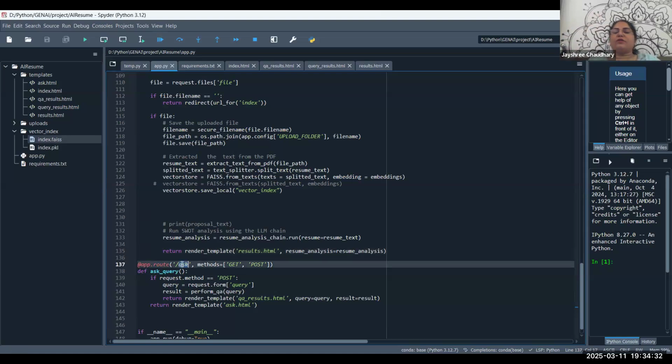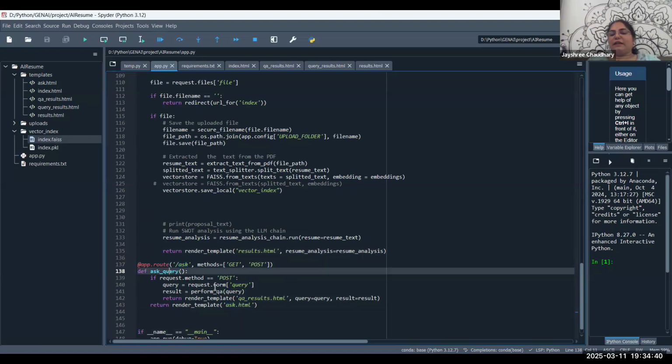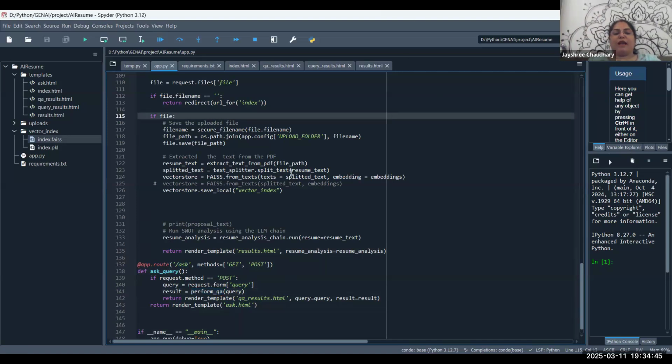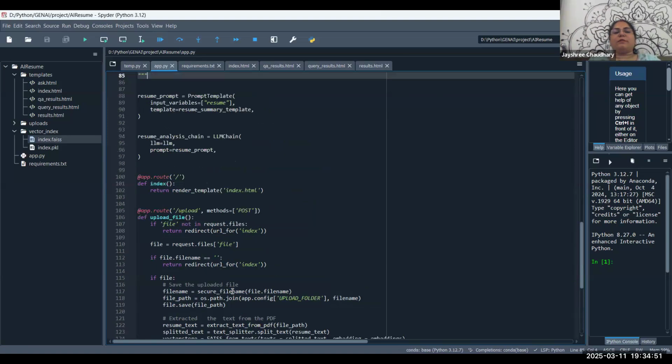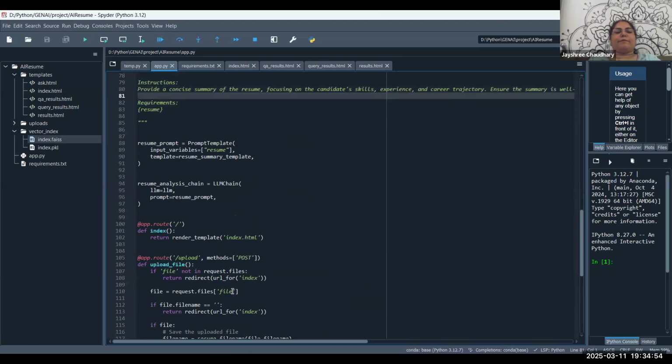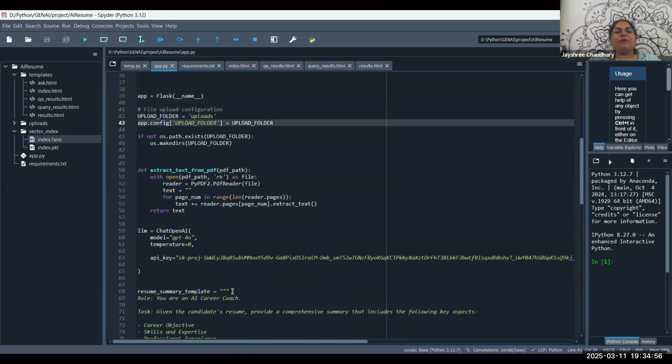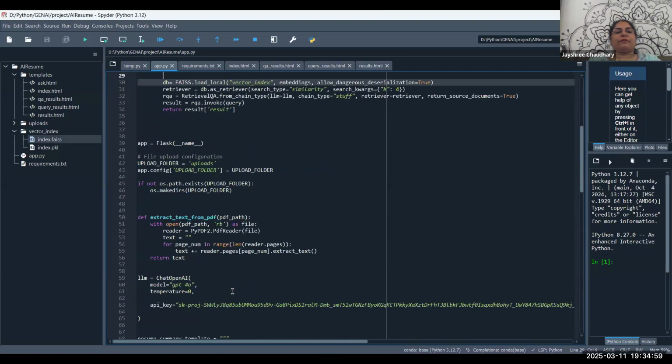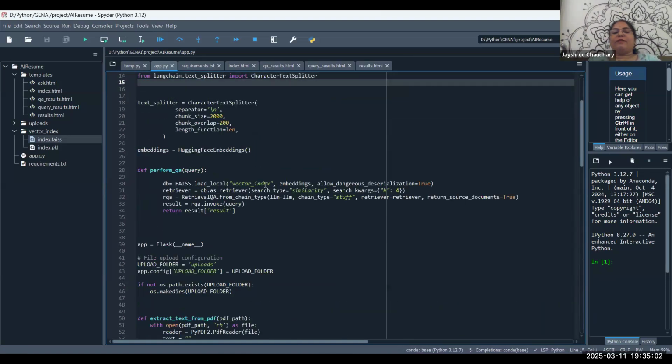And then when somebody is going to ask a question, what it does is internally call the method called ask query, and then it calls the method perform query, which we discussed earlier. And in the perform query, we pass the query. So here it will call this method perform query. And from this perform query with the vector index, based on whatever query I have passed, it will give me the response.